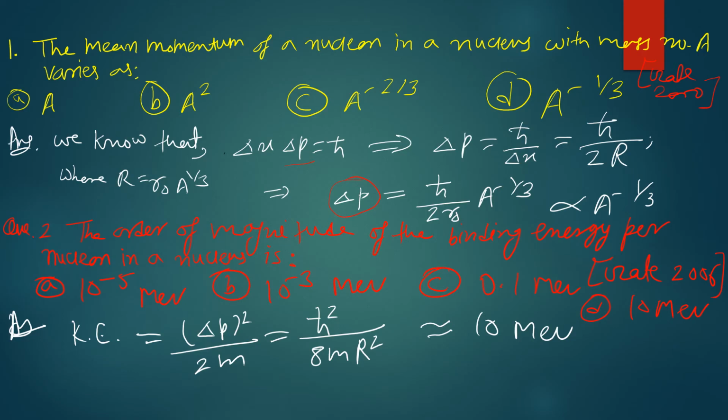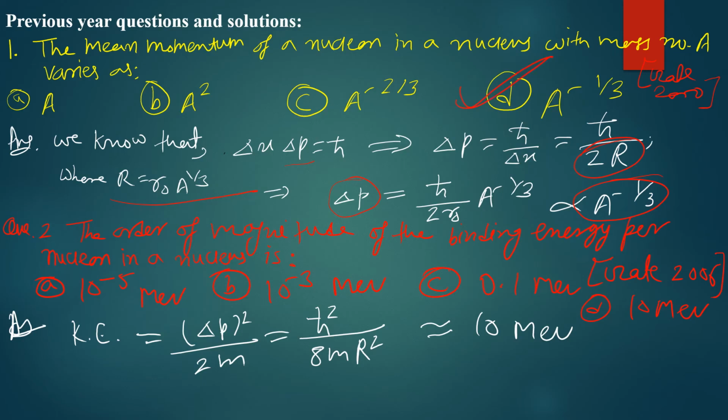Here we put the uncertainty in position equal to the total diameter of the nucleus, because the maximum uncertainty in the position of the nucleon can be the size of the nucleus. So we put delta x equals 2r, then r equals r naught A to the power 1 by 3, and from here we easily find that delta p is proportional to A to the power minus 1 by 3. So option D is correct.